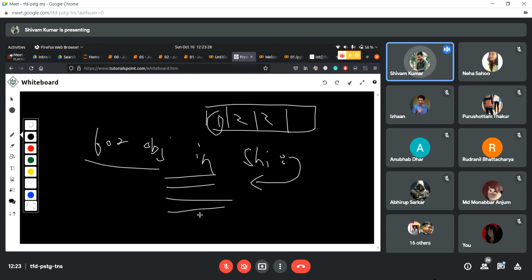And when it is done with the execution of statement inside the for loop, it's gonna go up again and it's gonna find the next object.